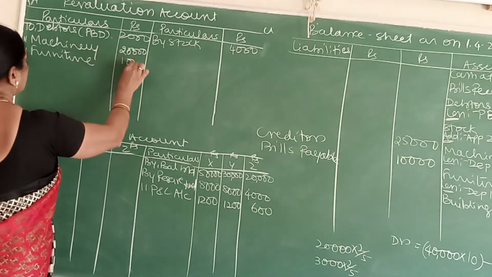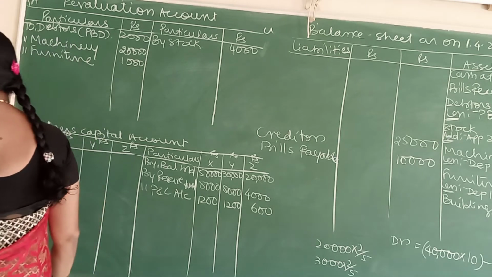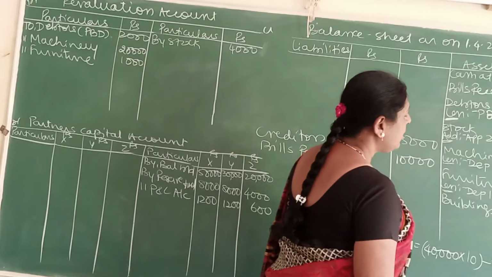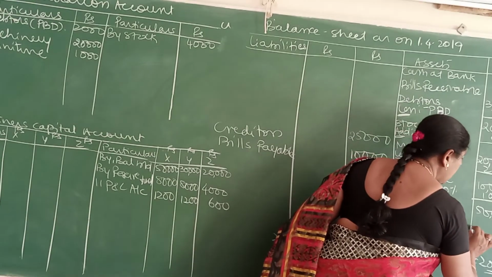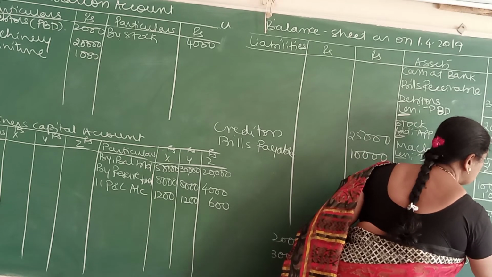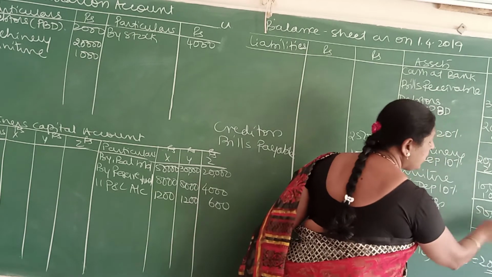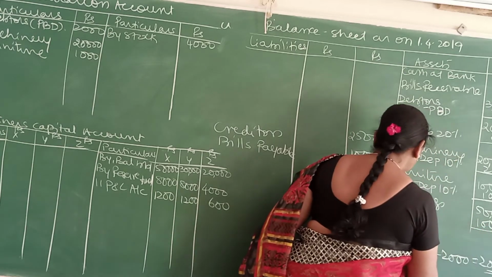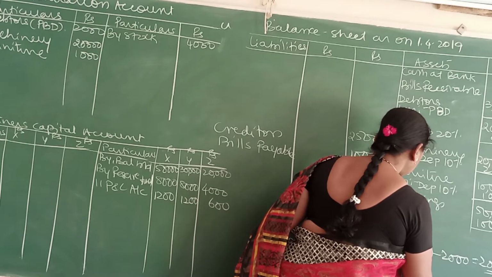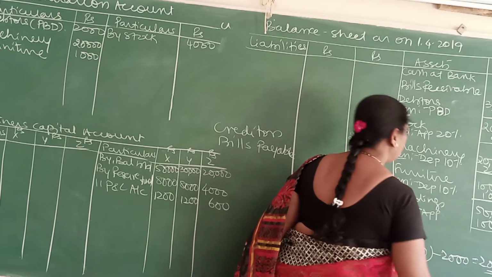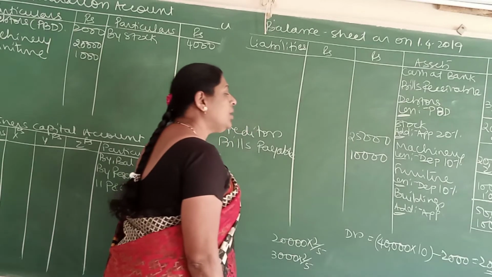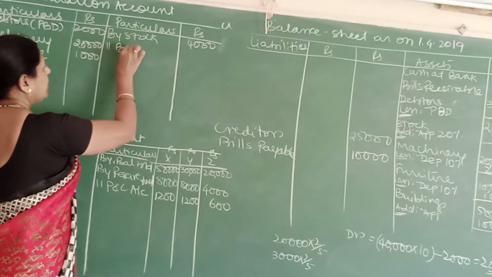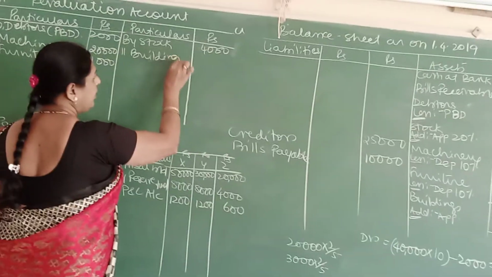You have deducted 1,000. Next. Buildings are to be revalued at rupees 60,000. Whenever they say revalued, after this 50,000, give one line and write in the outer column 60,000. Now there is an increase in the value of an asset. The increase is 10,000. So write it as add appreciation. Appreciation is the increase in the value of an asset. Come to the credit side, write by buildings, and you have added 10,000.